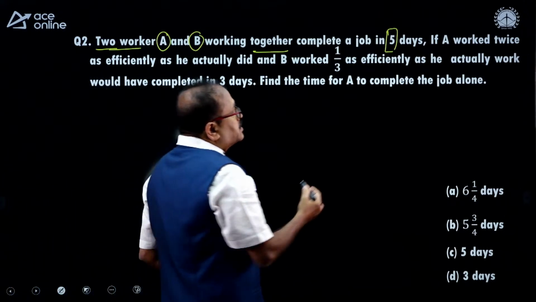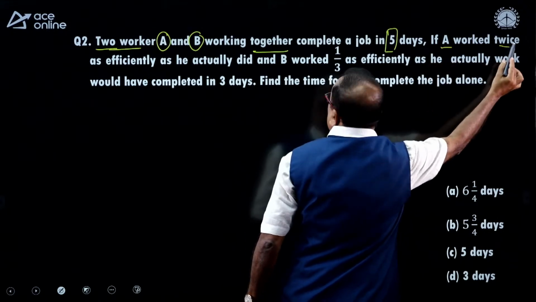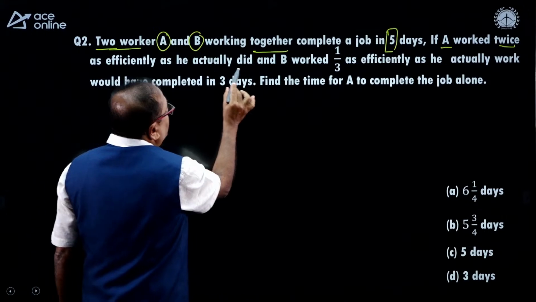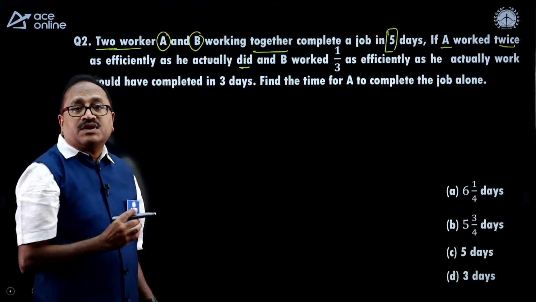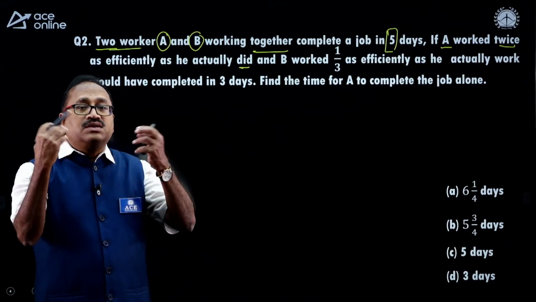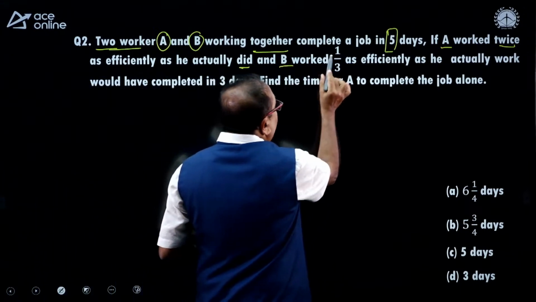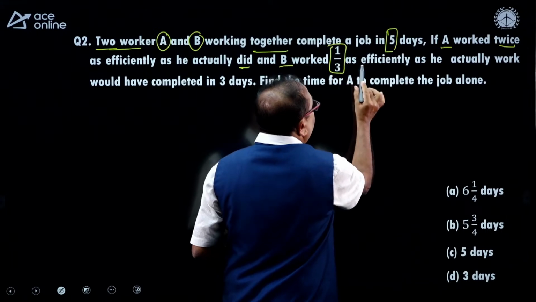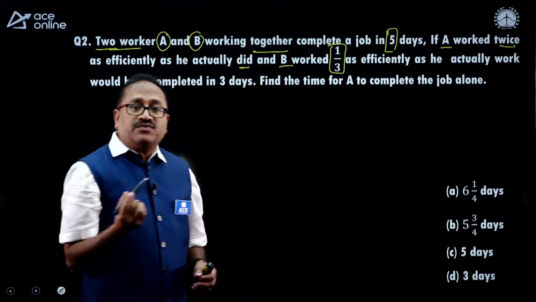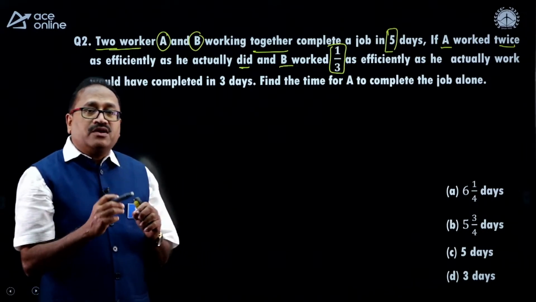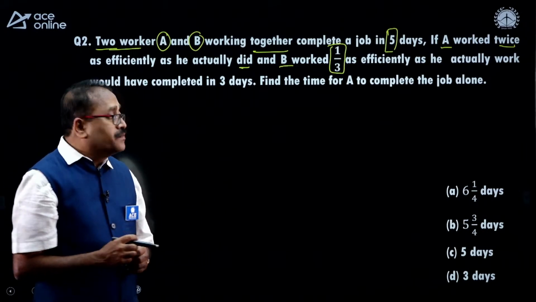The next one says, if A worked twice as efficiently as he actually did, so he increased his efficiency 2 times, and B worked at 1/3 of his efficiency. For some reason, B is working not with full efficiency, but 1/3 of his efficiency. Then